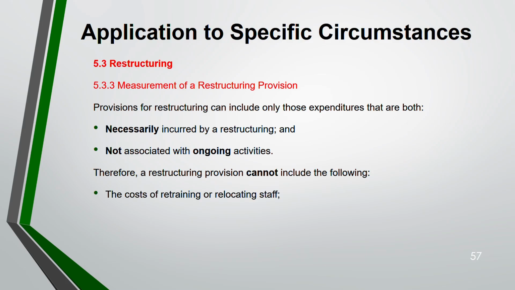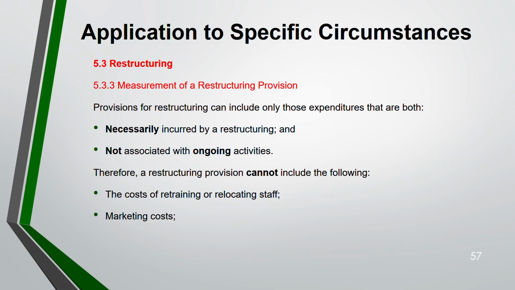First, cost of relocating or retraining staff. Often they give this in the exam, and often students mistakenly recognize a provision for this. That you should not do. Because you would have anyway relocated your staff even before the provision, or you might anyway retrain them for any other purpose also. It is not only for restructuring. That's why. Next, marketing cost.